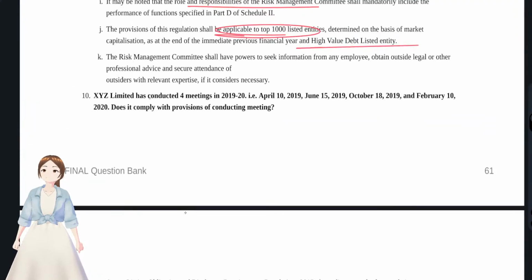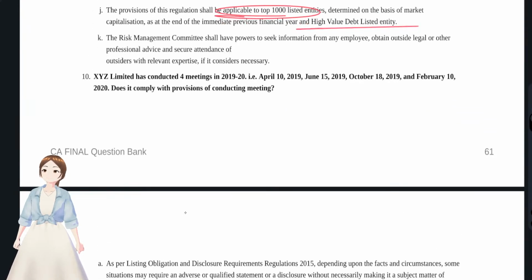We are halfway done, guys. XYZ Limited has conducted 4 meetings. I think it is board meetings. On April 10th, then June. So, just within 2 months, less than 120 days. Then June, July, August, September, October. Again, I guess there's a time gap of more than 120 days. See, June 15 days, July 31 days, August 31 days, and October 18 days.